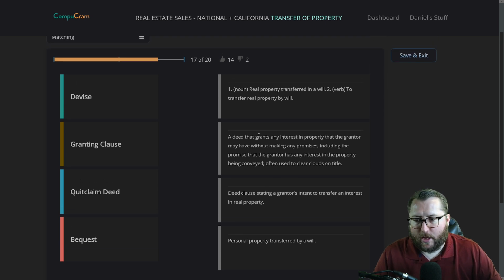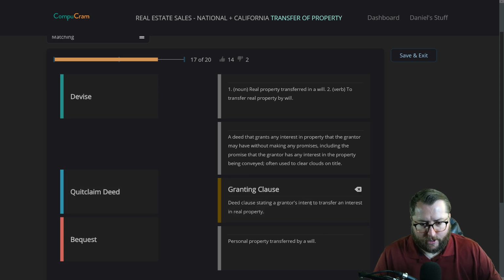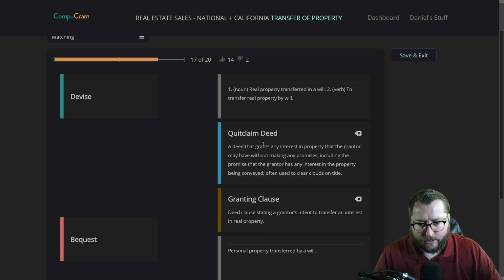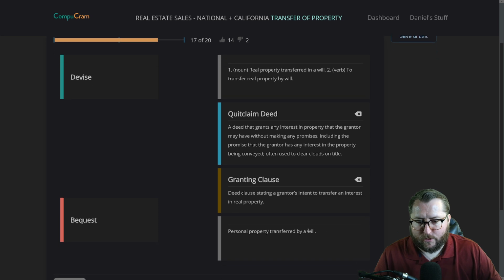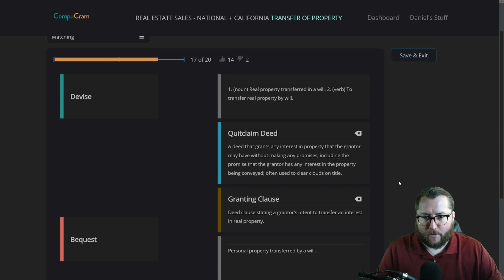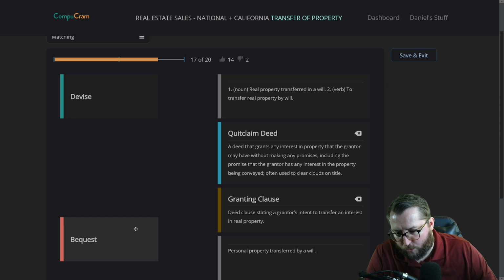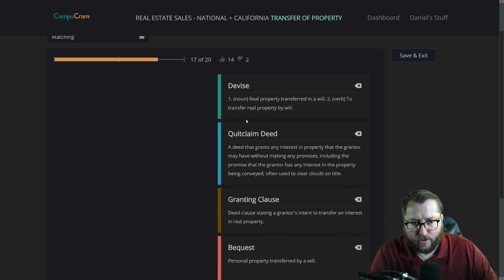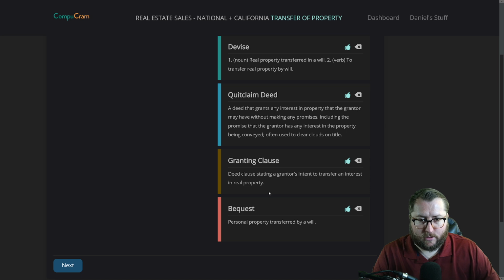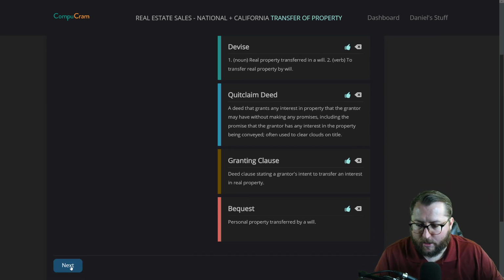All right, granting clause would be a deed clause that states the grantor's intent to transfer an interest in real property. A quitclaim deed here, a deed that grants any interest in property that the grantor may have without making any promises. Devise, a real property transferred in a will. Personal property. So one of them is real property and one of them is personal property. Bequest, I want to say, is personal property. Devise is real property. Let's see. We could have those switched. No, correct. All right. Pretty good today.